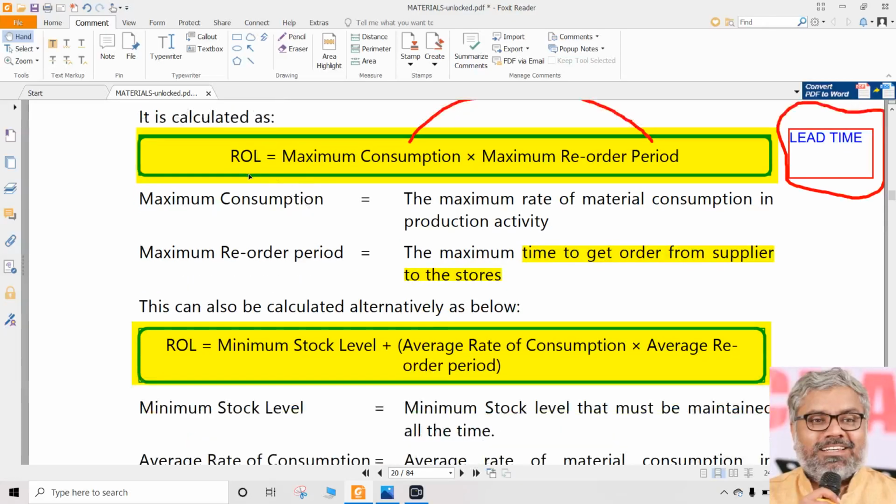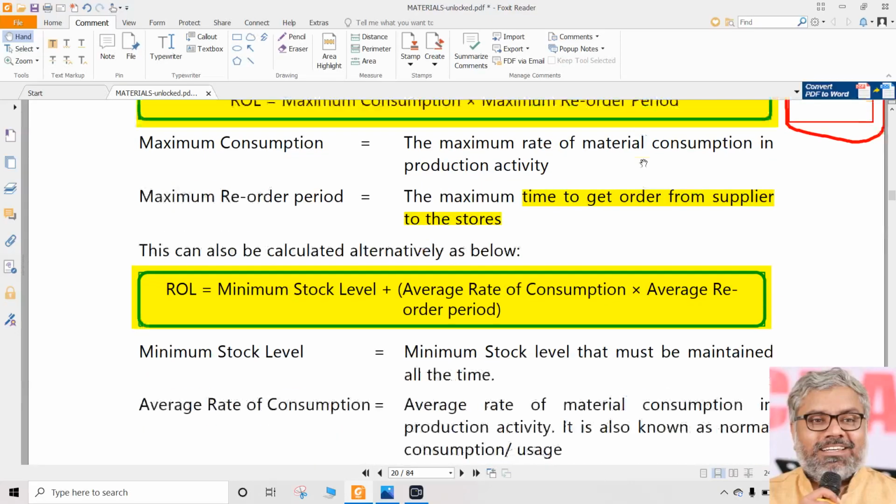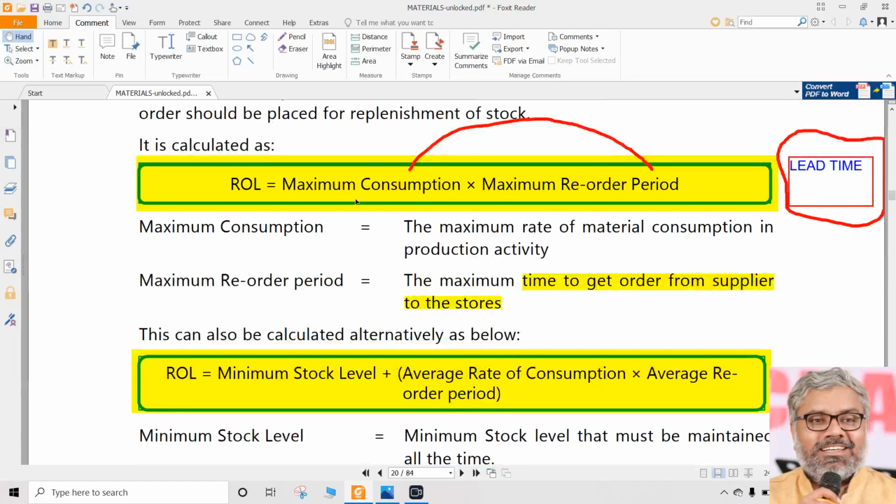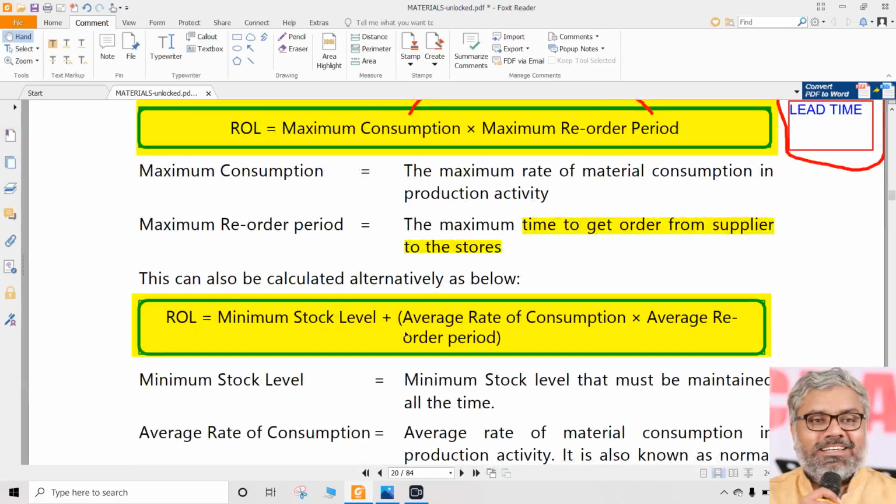So reorder level, what is the formula? Maximum consumption into maximum lead time. Reorder level, one more formula is minimum level plus. Why plus? Because reorder level will be more than minimum level definitely. No doubt about it. So minimum level plus average consumption into average lead time. So we can take maximum consumption into maximum lead time, or minimum level plus average consumption into average lead time.